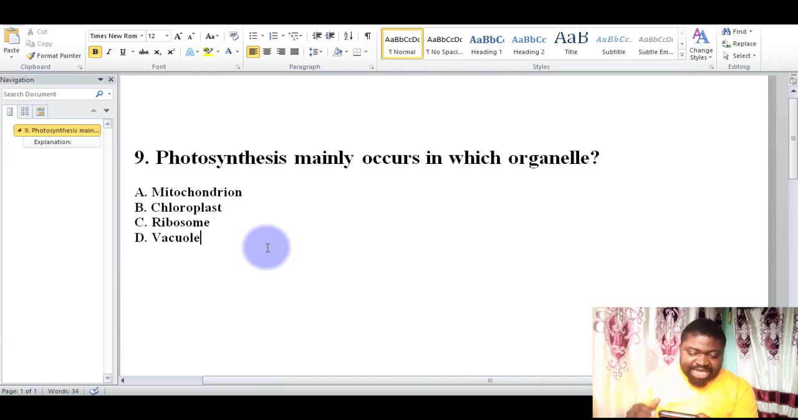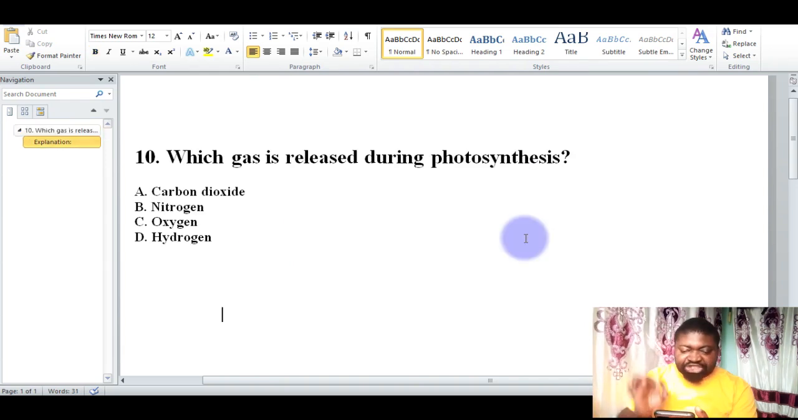Let's look at the next question, question 10. Which gas is released during photosynthesis? I've just explained in question 9. We have A, carbon dioxide, which is not correct. B, nitrogen, not correct. C, oxygen, which is correct. And D, hydrogen. The gas being released here is oxygen.